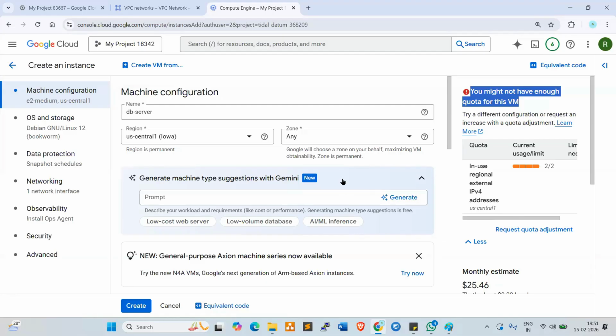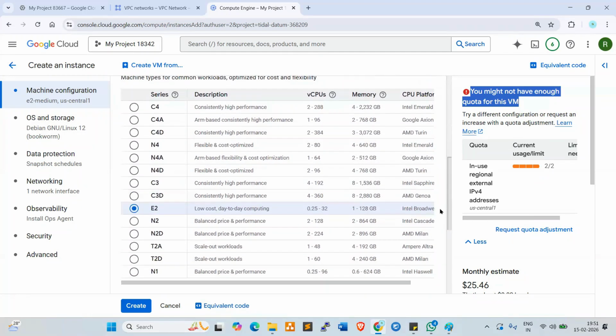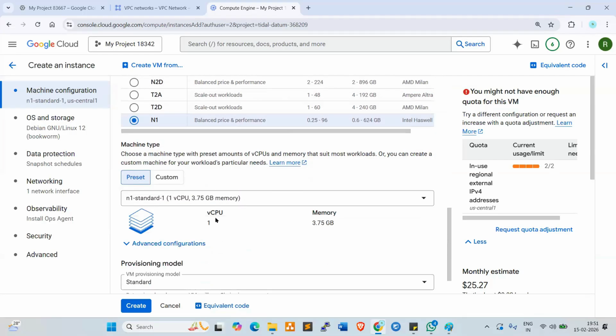Let me try any minimal server. Let me check any minimal server, minimal capacity, which is N1 series. I want to try whether they're allowing or not. So it is not like AWS. GCP and Azure are not like AWS. So quota limitations, okay. N1 series, 1 CPU, 3.5 GB memory.